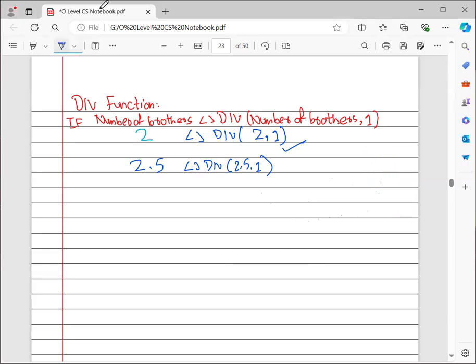See, now when I am discussing your div function, div basically stands for integer division.